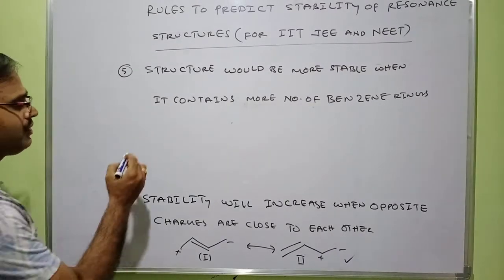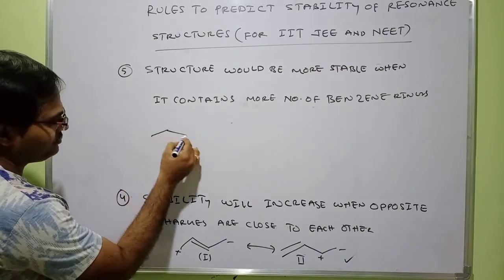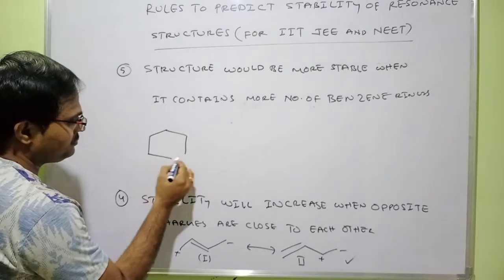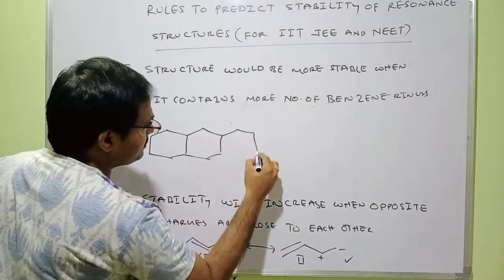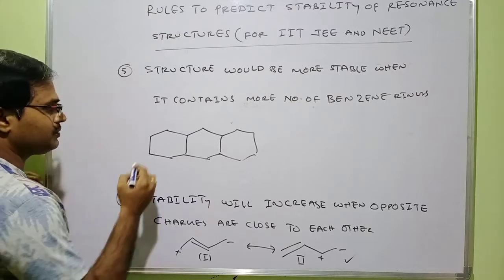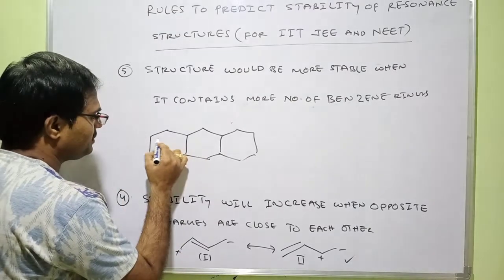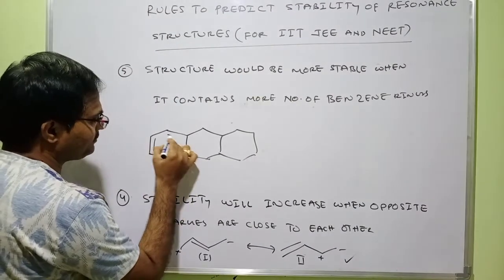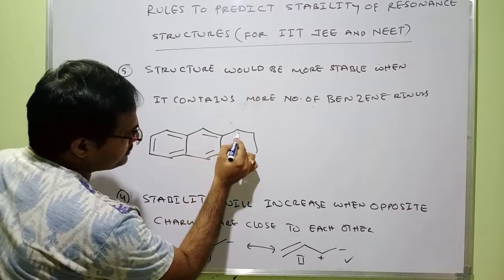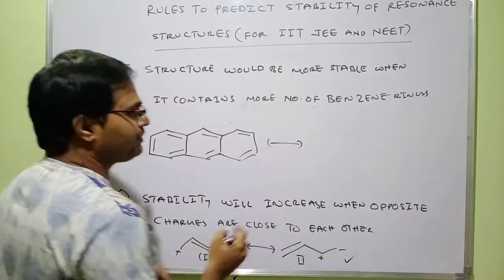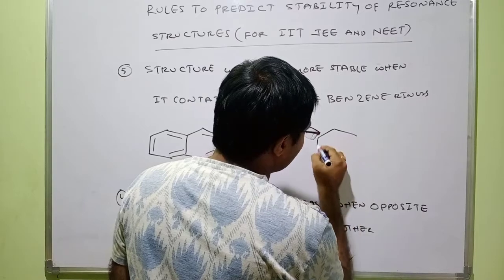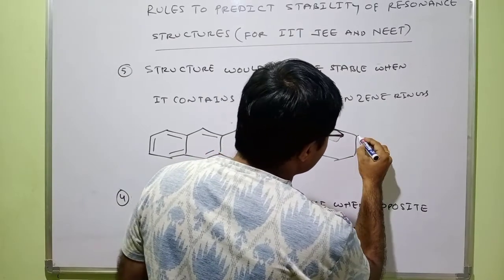Okay. So let me take one example. I will take the anthracene molecule. So I will write, yeah. And another resonance structure of anthracene will be written like this.